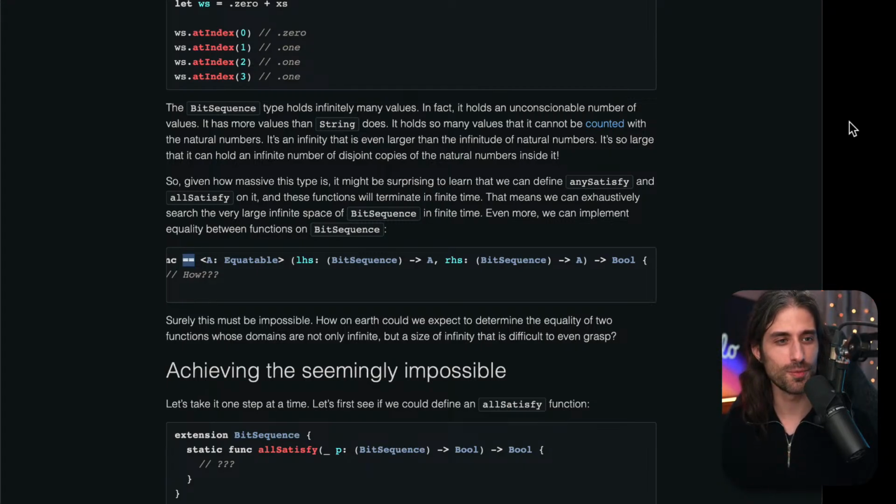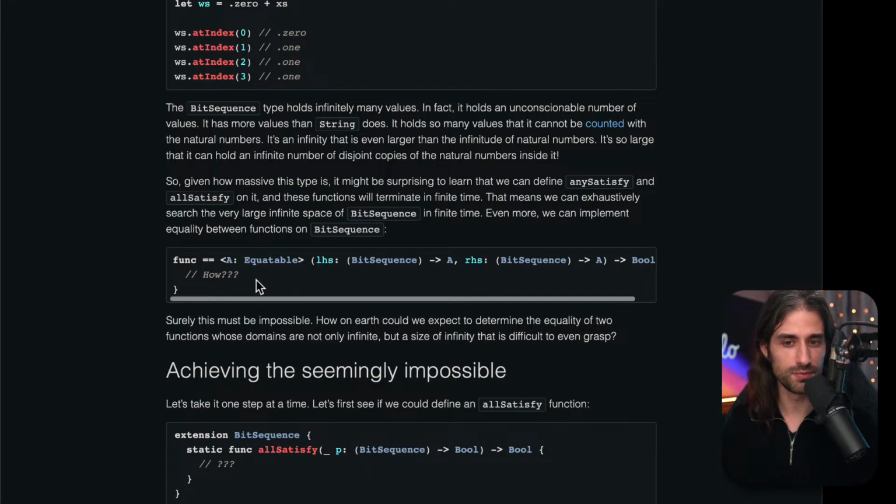I see some other comments on these return keywords, which I guess do seem a bit weird when you've gotten accustomed to writing SwiftUI code and post Swift 5 code. So surely it must be impossible to write such a function. How on earth could we expect to determine the equality of two functions whose domains are not only infinite, but of a size of infinity that is difficult to even grasp?